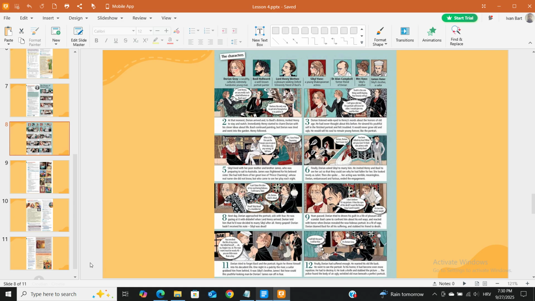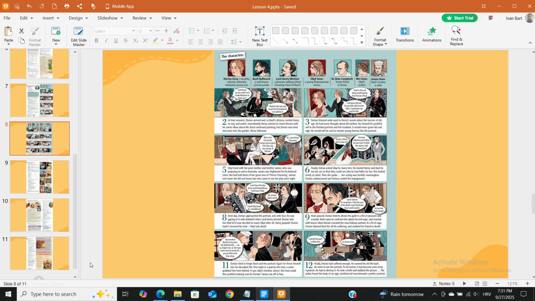Dorian tried to drown his guilt in a life of pleasure and scandal. Basil came to confront him about his evil ways, and reacted with horror when Dorian revealed the now hideous portrait. In a fit of rage, Dorian blamed Basil for all his suffering, and stabbed his friend to death. I will kill the past. I will be free. It's Dorian Gray.